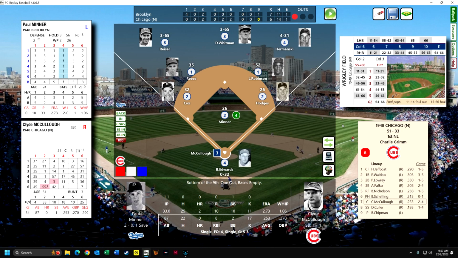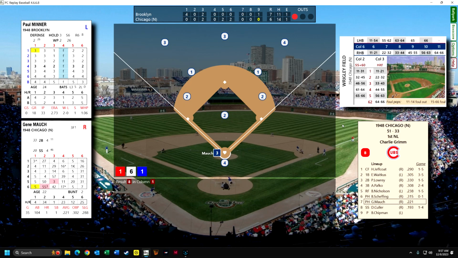1 down. Now we've got Clyde McCullough, who is catching this game, and he is 2 for 4. But they're going to pinch hit for him with Gene Mauch. Gene Mauch, who was nothing to write home about regarding his hitting when he was a player. I mean, he was a great hitting coach and all that. Okay, he's going to pop out to third base.